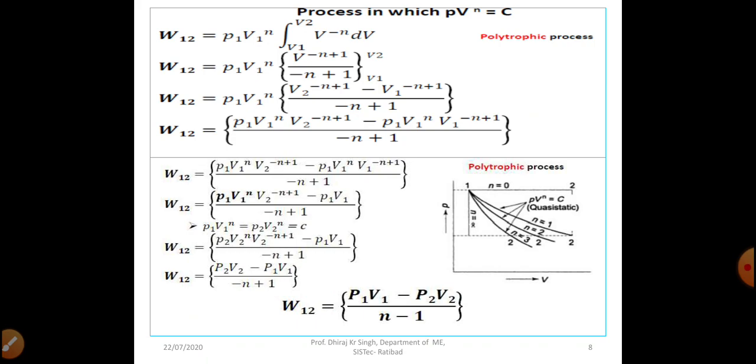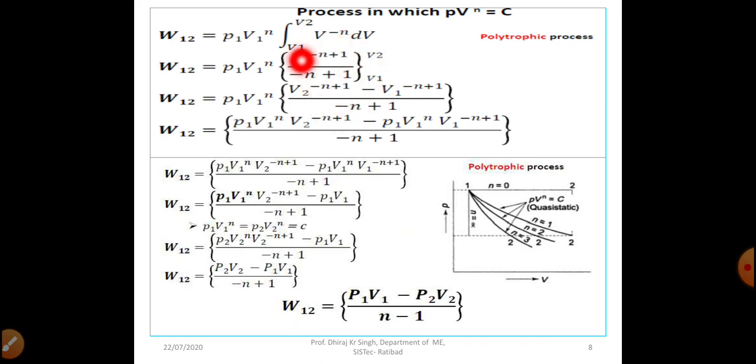So here in this step you can see that now we will integrate it. V to the power minus n will get integrated with respect to V. We know that if we integrate x^n dx, it becomes x^(n+1) divided by (n+1). So similarly, if we integrate V^(-n) dV, we will get V^(-n+1) divided by (-n+1) in the denominator also, right? Upper limit V2 and lower limit V1.